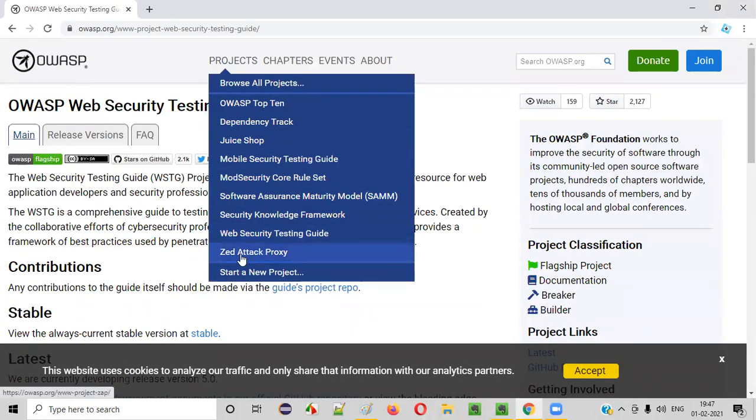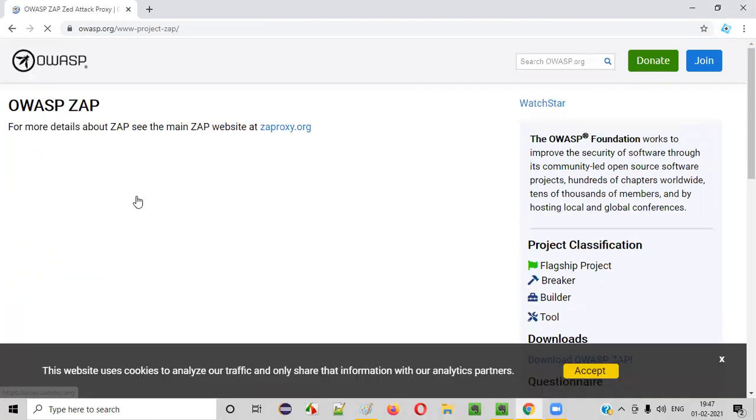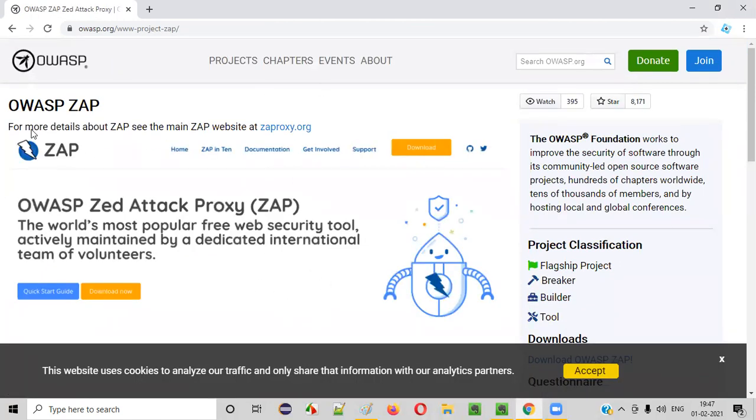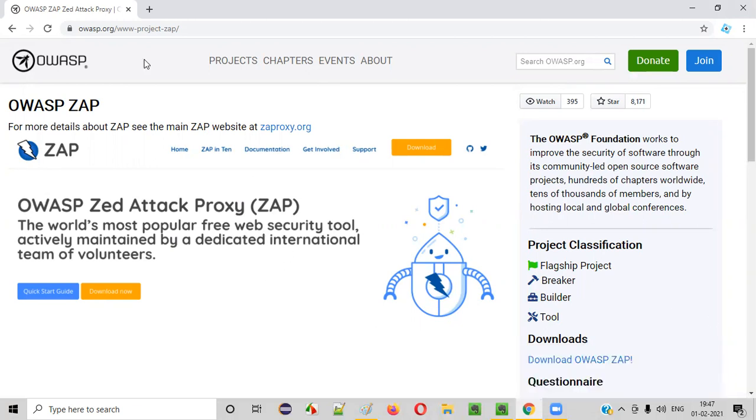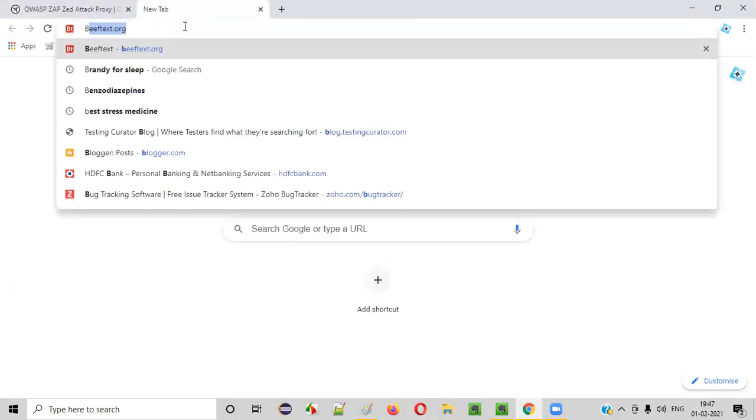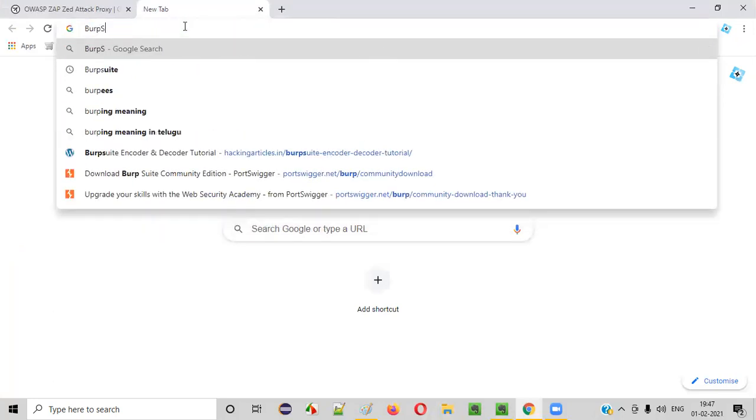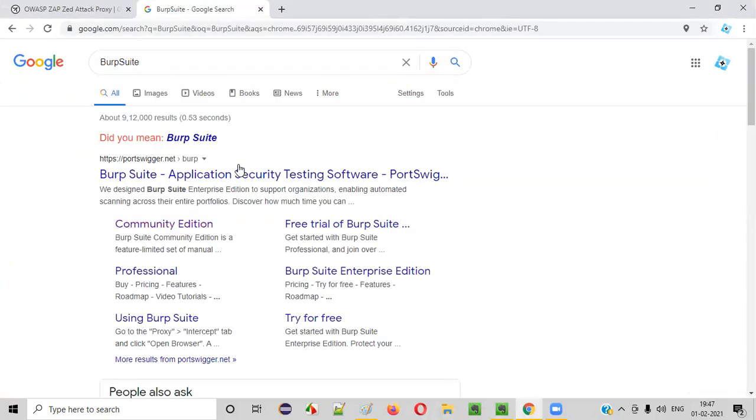Here you see there is a tool known as Zed Attack Proxy. So this is completely free, guys. OWASP ZAP is a free tool. In the market, we have Burp Suite, the famous security testing tool, guys. So a lot of security testers use this particular tool, Burp Suite.